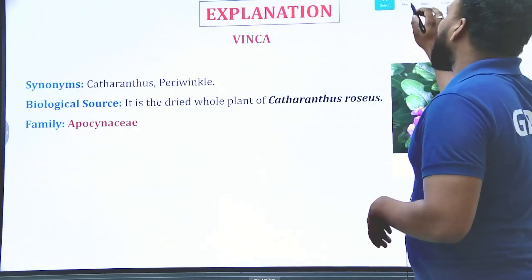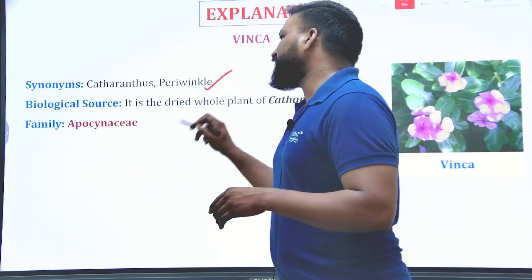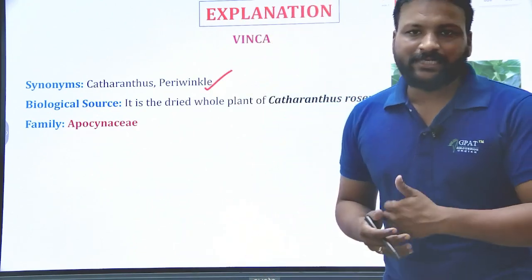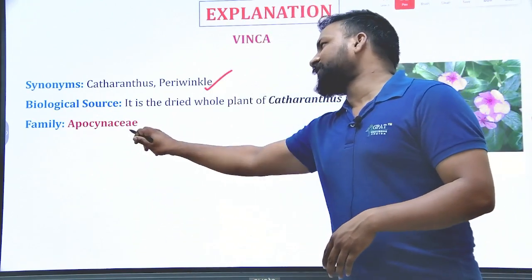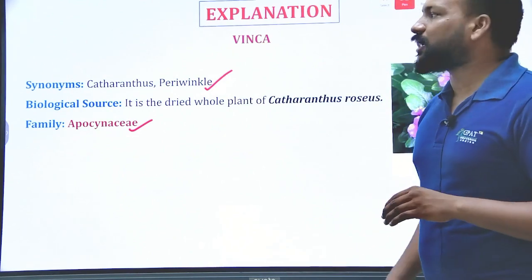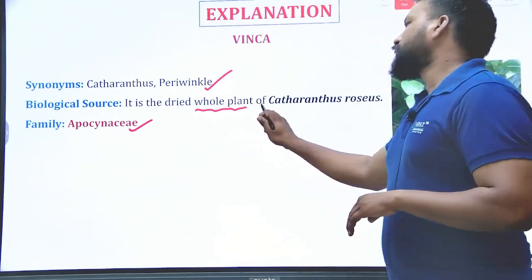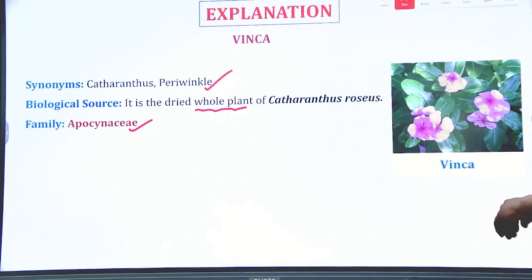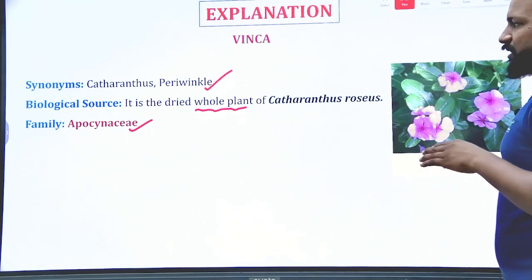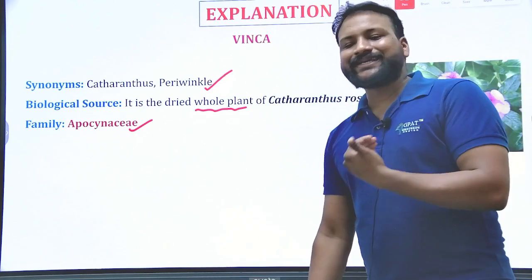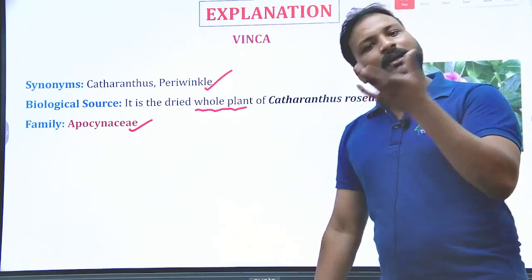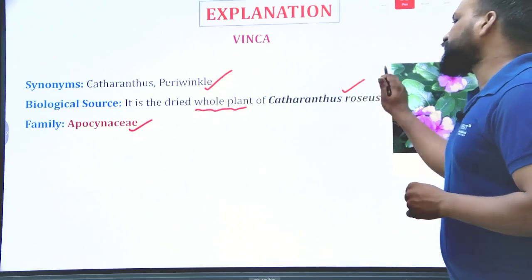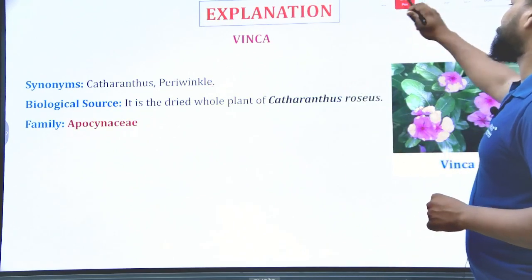Yes, we know very well. The synonyms of this plant are also very important: Periwinkle, Catharanthus, Madagascar periwinkle. It belongs to the family Apocynaceae. It is obtained from the whole plant, so you can take any part of this plant and you will get vincristine or vinblastine. Okay, the ratio or the yield may differ, but you can get the chemical constituents. Catharanthus belongs to the family Apocynaceae.